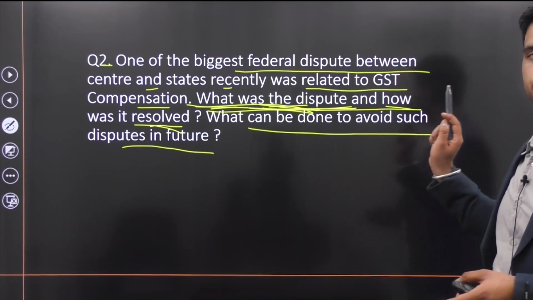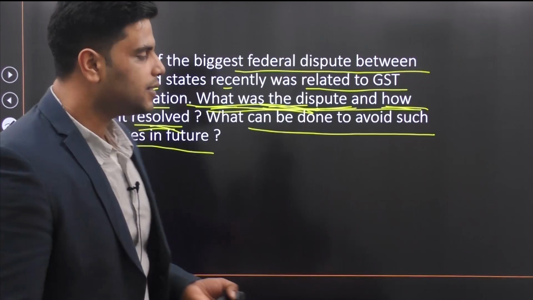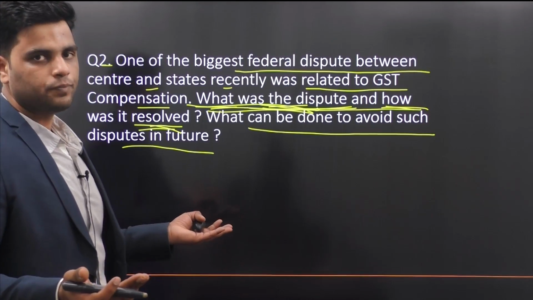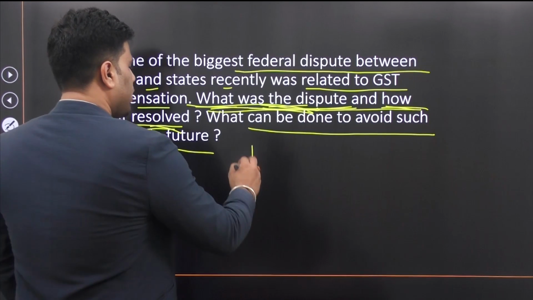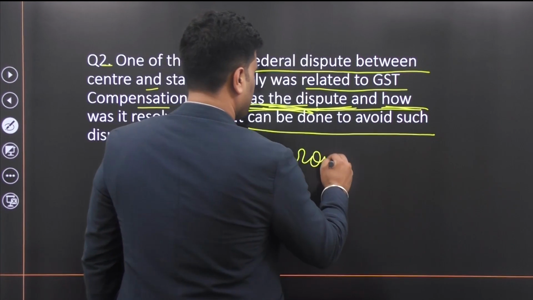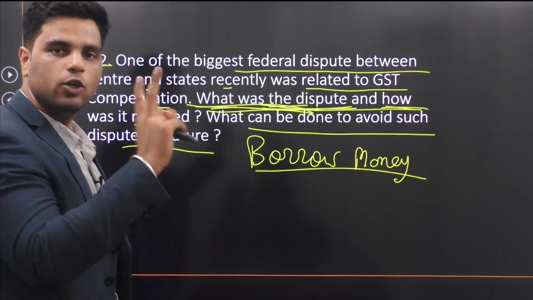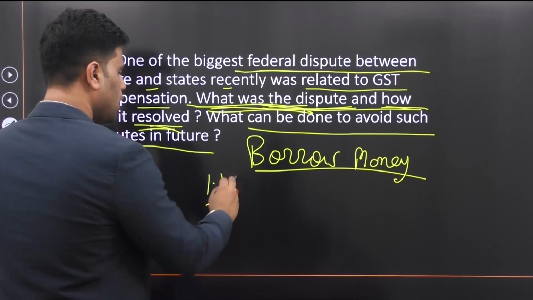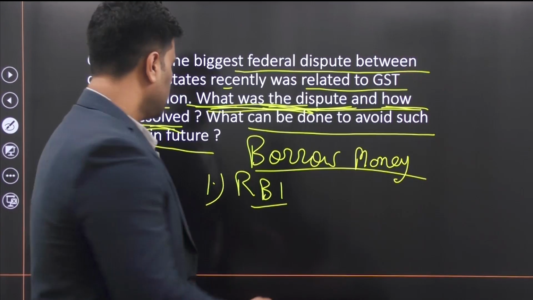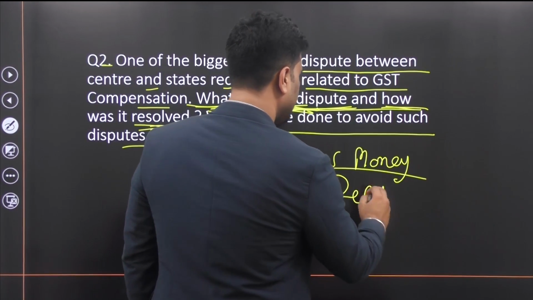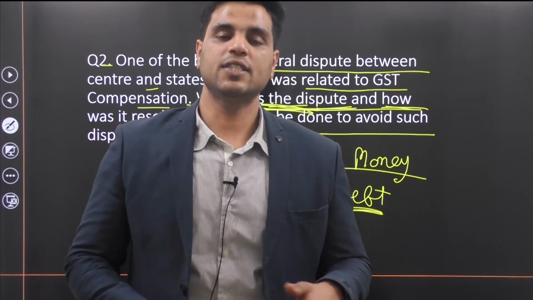What was the dispute? Now let's come to how this dispute was resolved. Well, center said that, look, we don't have the money to give you, but we can offer you a solution. You can borrow money. And we're giving you two options. There are two borrowing windows open for you. One, under RBI, you can directly borrow money from RBI, and the interest on your debt shall be paid off by compensation cess only.